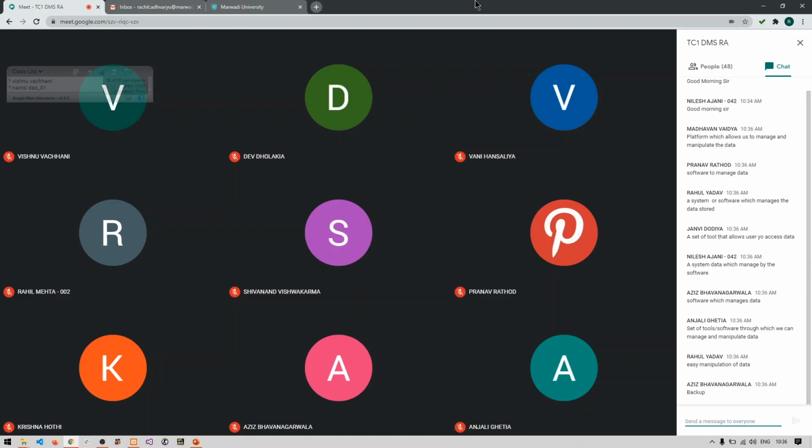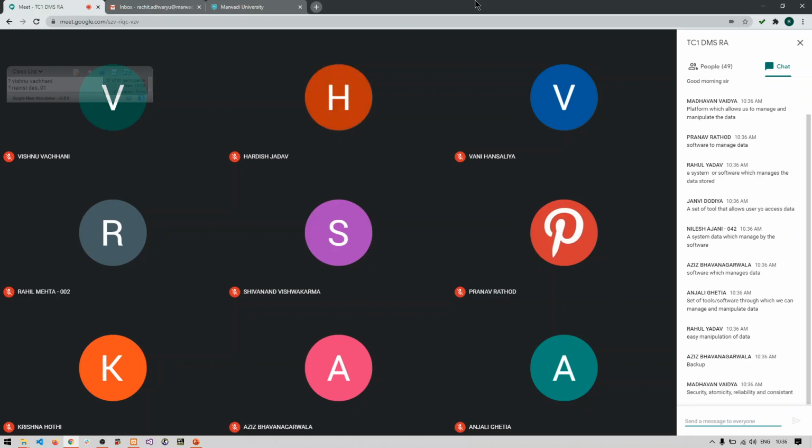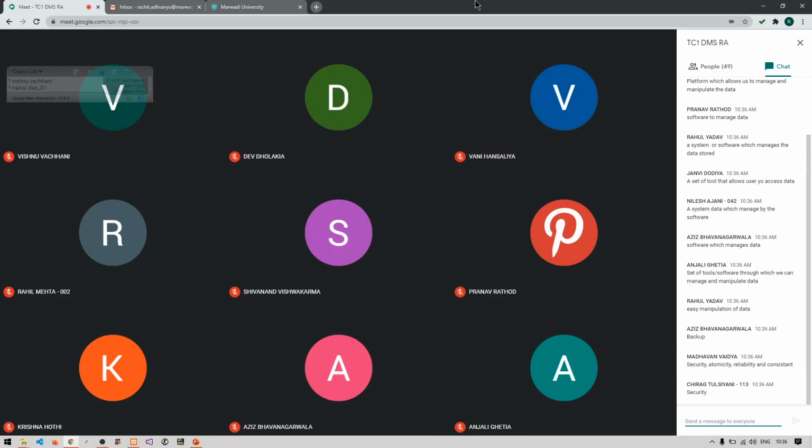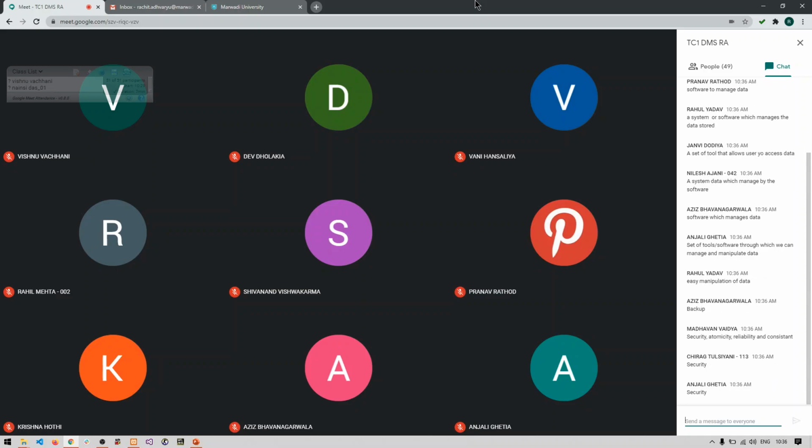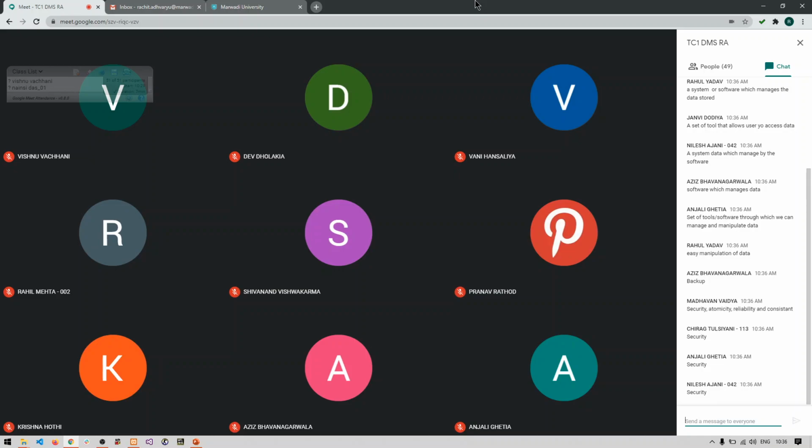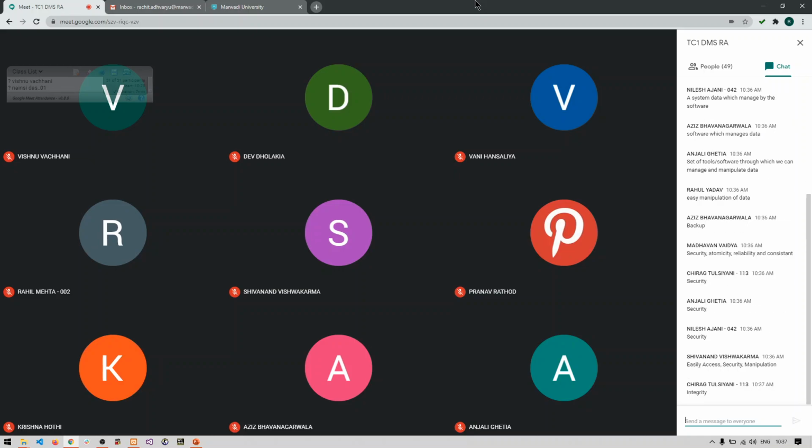Okay, then security, atomicity, reliability and consistency. Very good. Yes, be quick. Whatever are the disadvantages of file processing system will be the advantages of DBMS. Integrity, easy access, manipulation. Very good.